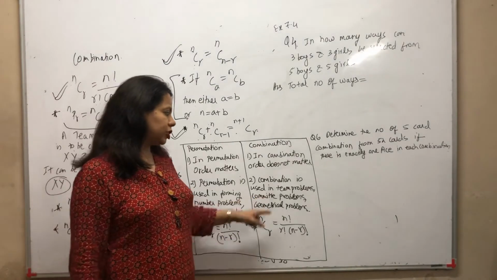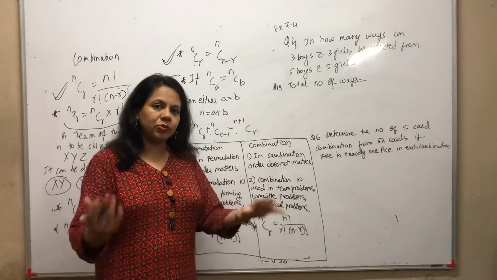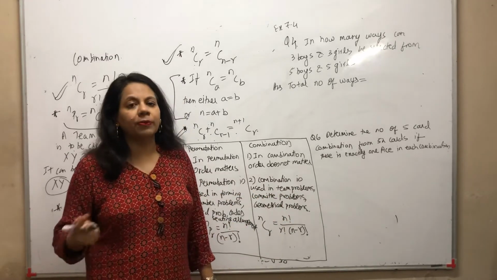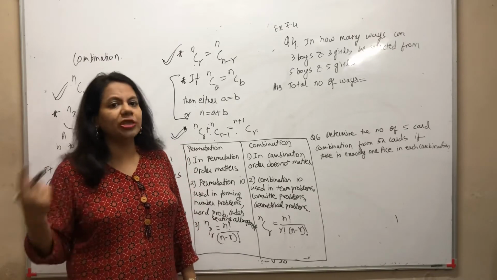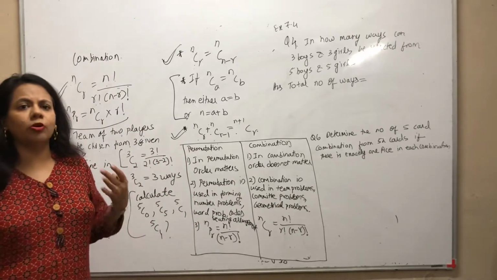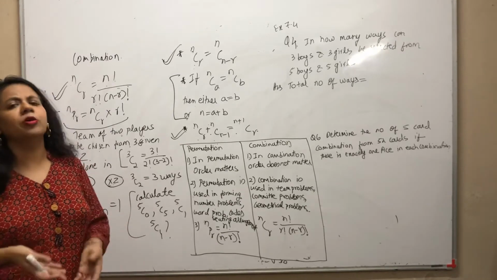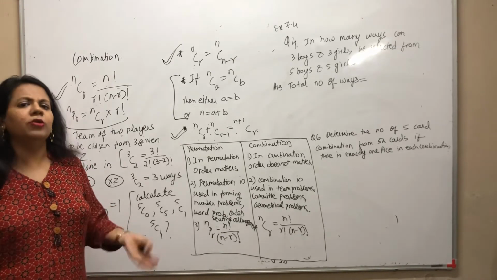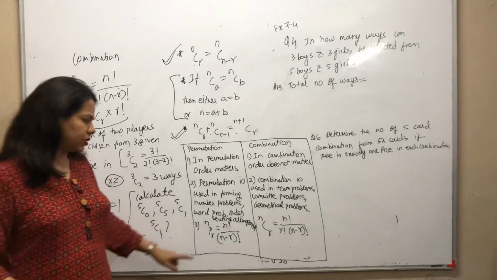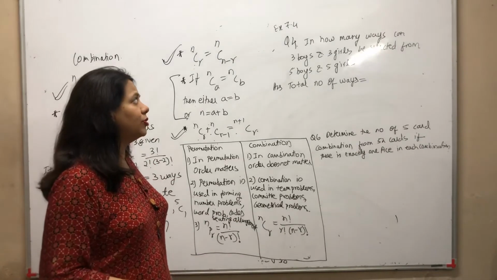Now combination is used in team problems where you have to choose a team, committee problems, and please do remember geometrical problems. You want to find how many chords can be formed from the given points, or how many triangles can be formed from given points. That's called geometrical problems. The formulas are different over there.